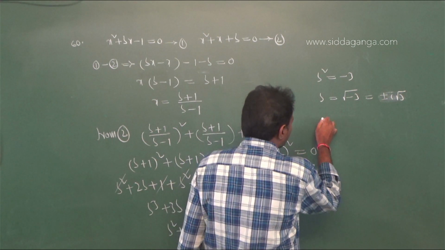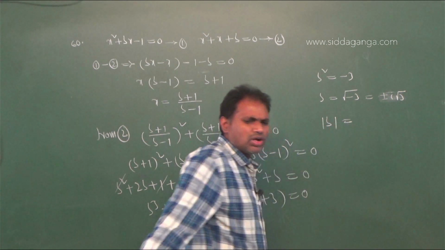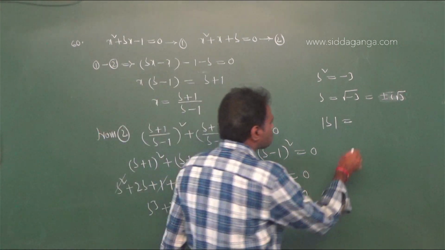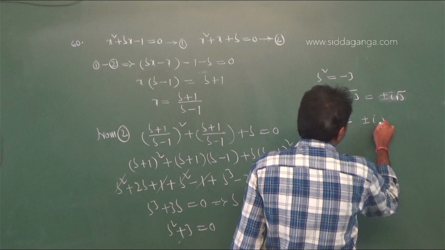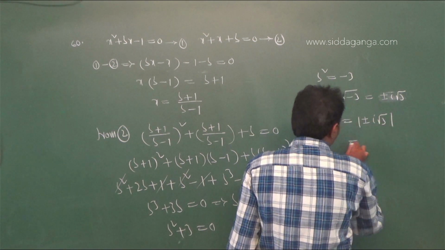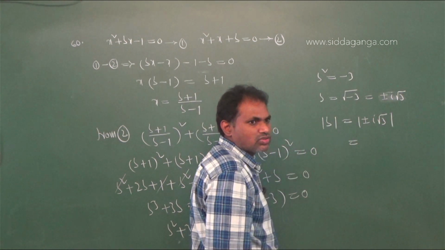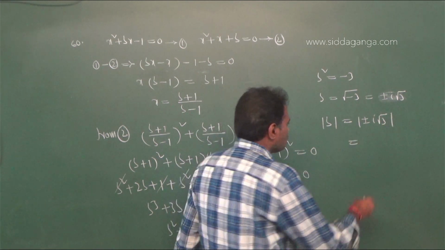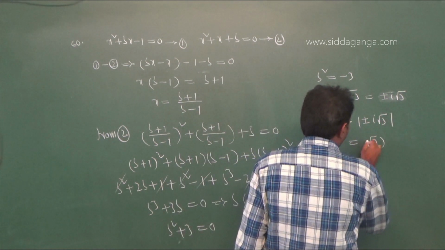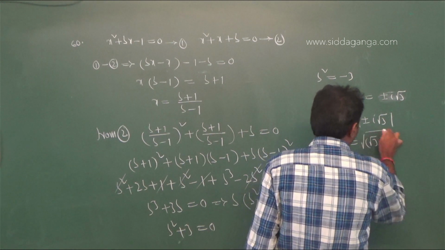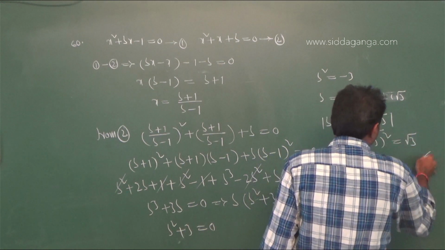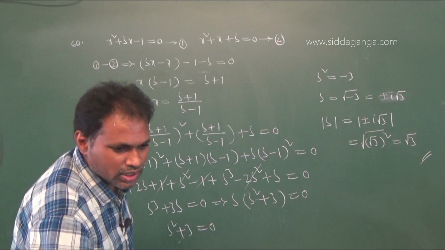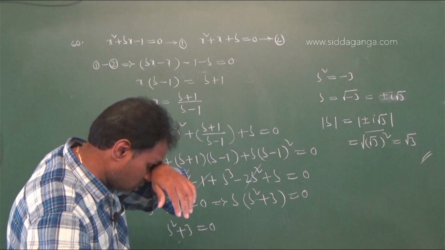But they are asking for the magnitude, the modulus of b. Therefore the modulus of plus or minus i root 3 is the square root of a square plus b square. Here a value is 0 and b value is root 3. Therefore the square root of root 3 whole square is equal to root 3. Therefore the magnitude of b is equal to root 3. Therefore option 3 is right. Next question.